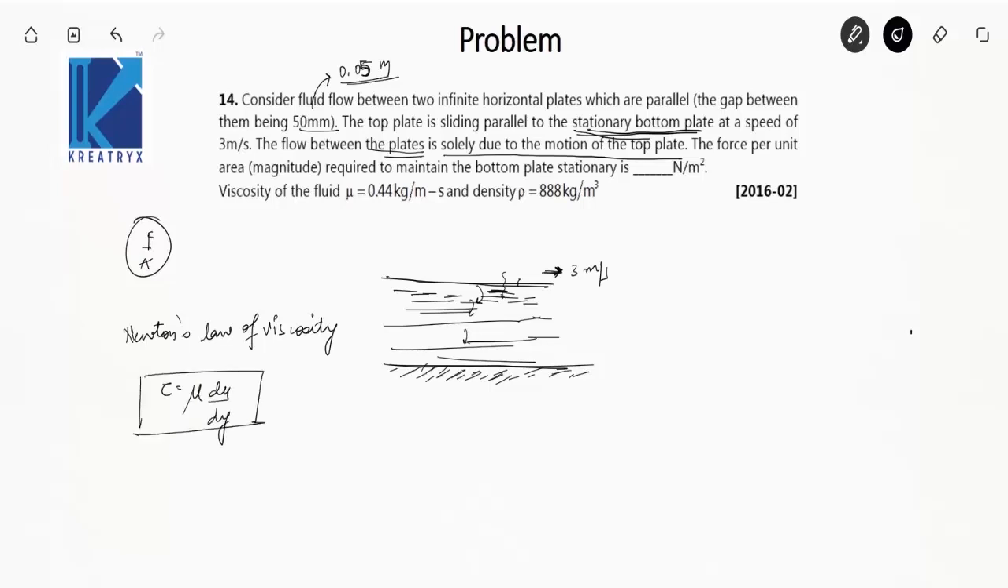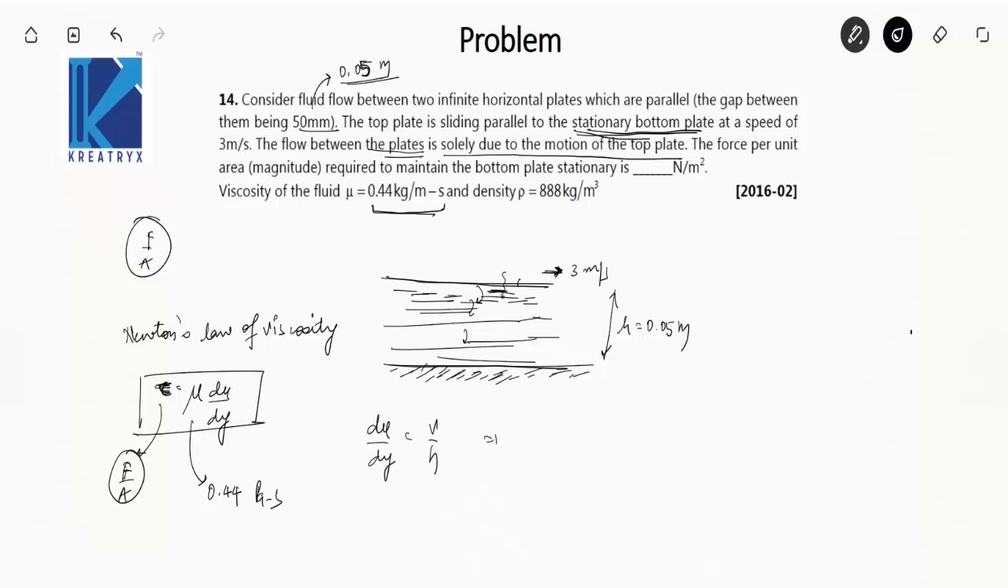This is the equation. So tau, can I write tau as force per unit area? This we have to find. Mu is dynamic viscosity, which is given as 0.44 kilogram per meter second, that is 0.44 Pascal second. du by dy is equal to v by h. H is 0.05 meter.